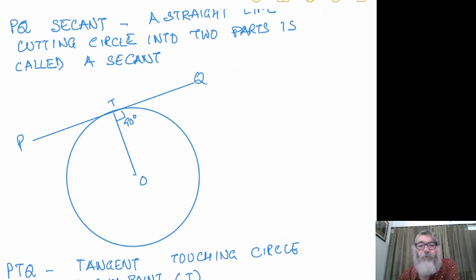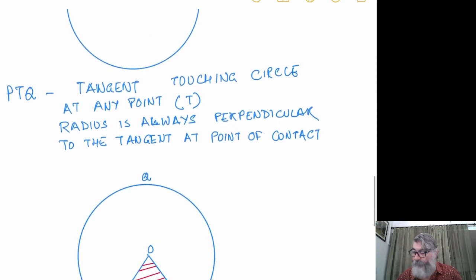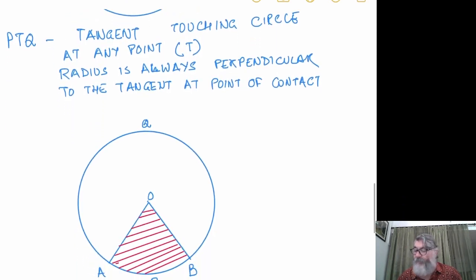If I join O, the center of the circle, to T, then this line OT is perpendicular to the tangent. Tangent and radius are always perpendicular to each other. This is a very important property, and you will be using it time and again when we study further about circles. The next is sector. It is very important as well.